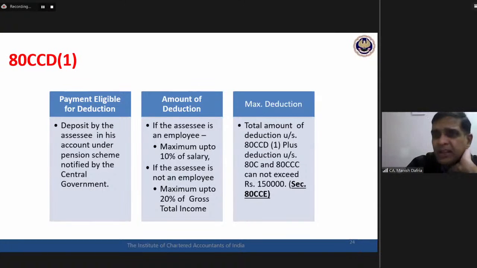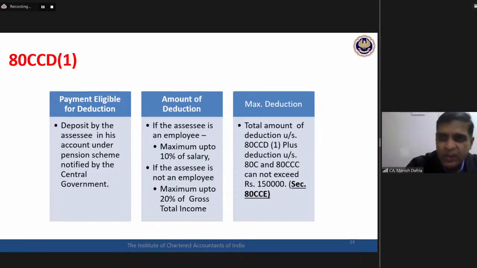With respect to that 80C housing loan, we have a query. Raman Sachdeva from Delhi: Sir, only one house property principal amount is allowed for section 80C? Whether that 80C housing loan is available only for one house property or for more than one house property? Raman, there is no such restriction in the section regarding one house property. That means this 80C deduction is available for any number of house properties. Even for more than one house property, that 80C deduction can be claimed. There is no restriction in the act as such.